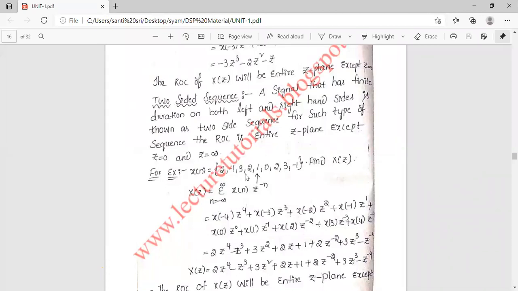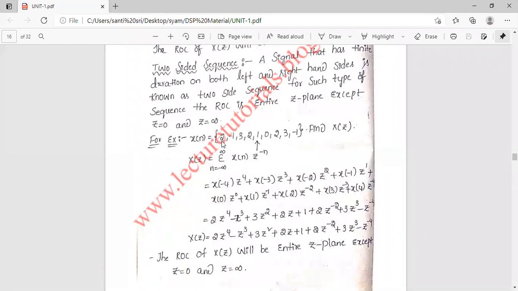For example, here x of n equal to a set of 2, minus 1, 3, 2, 1, 0, 2, 3, and minus 1. Here we will put the arrow. This is x of 0 value. On the left-hand side, these are x of minus 1, x of minus 2, x of minus 3, x of minus 4 values, and these are x of 1, x of 2, x of 3, x of 4 values. Then find X of z.